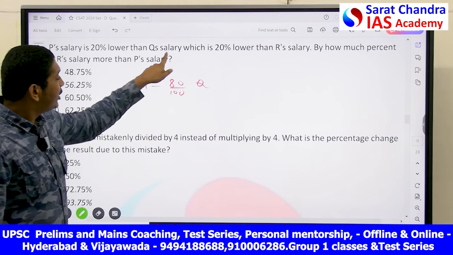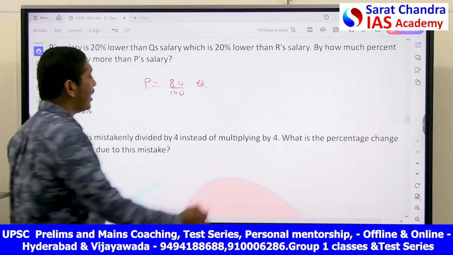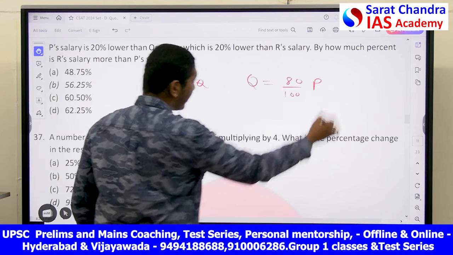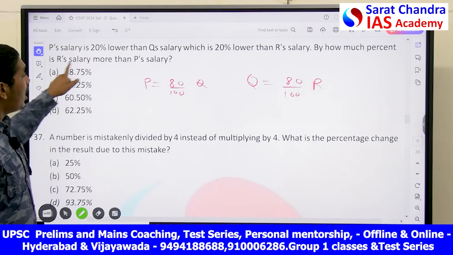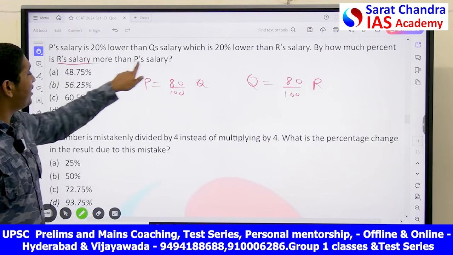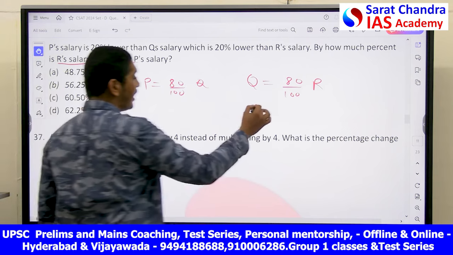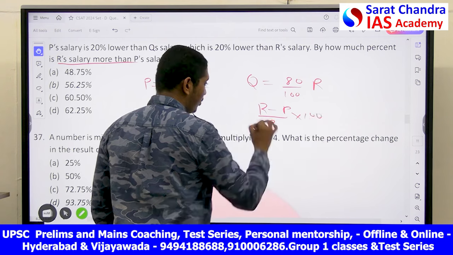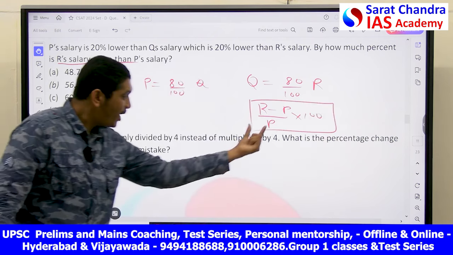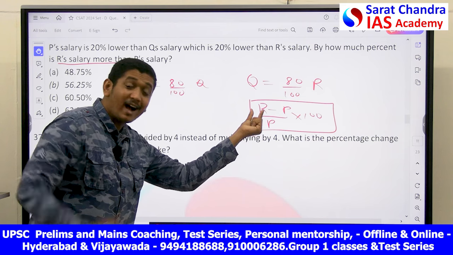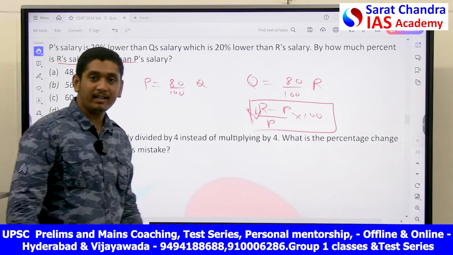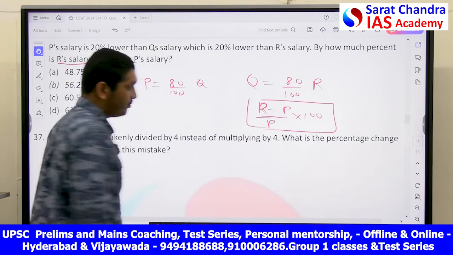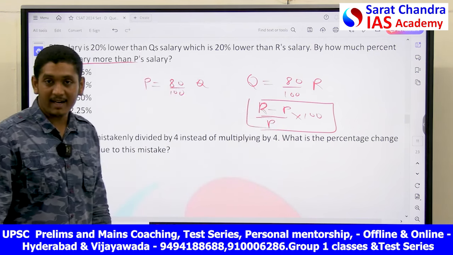P. Next, Q's salary is 20% less than R. Q is equal to how much? 80 by 100 of R. Again, he has given. Now, he asked you, by how much percent is R's salary more than P's? He asked you to find R minus P by P into 100. Compared to P, how much salary extra did R get? That extra percentage he has asked you. R minus P by P. You have to know R and P to find this answer.